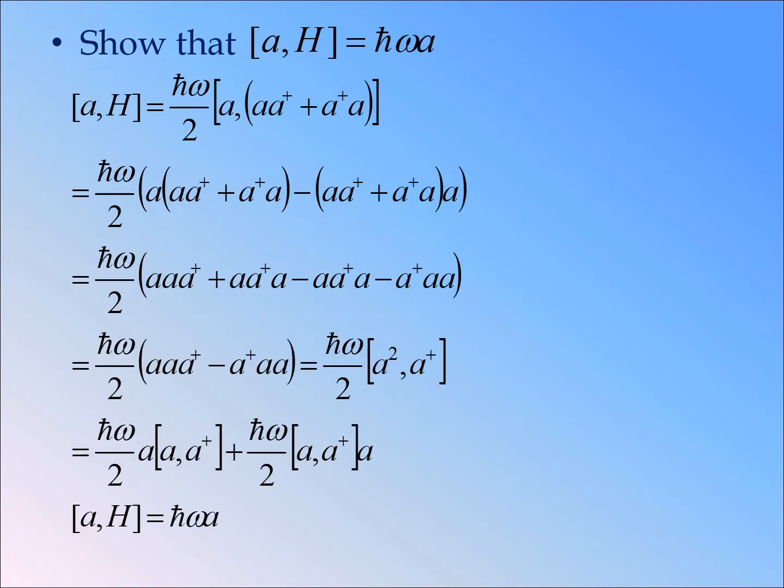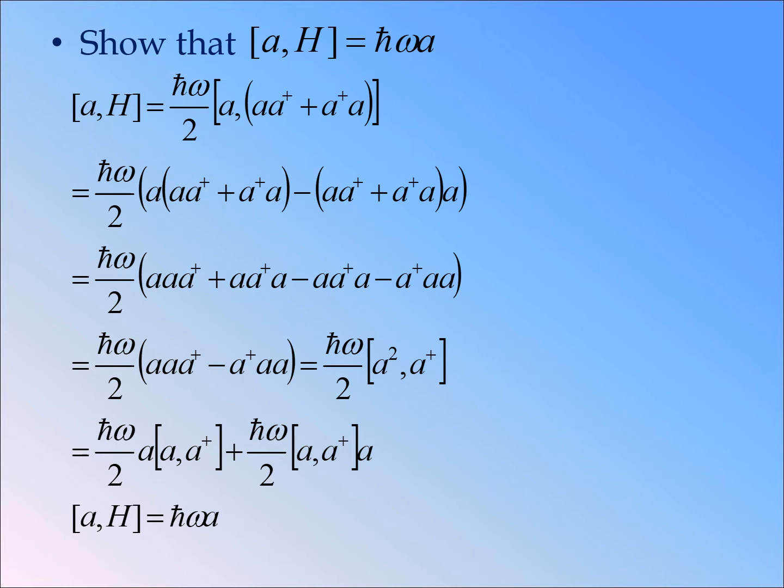Now we have to show the commutation relation between A and H. You know H is ħω divided by 2 (A A† plus A† A). So this can be written as ħω divided by 2 times the commutation relation between A and (A A† plus A† A). So this can be written as ħω/2 [A(A A† plus A† A) minus (A A† plus A† A)A].